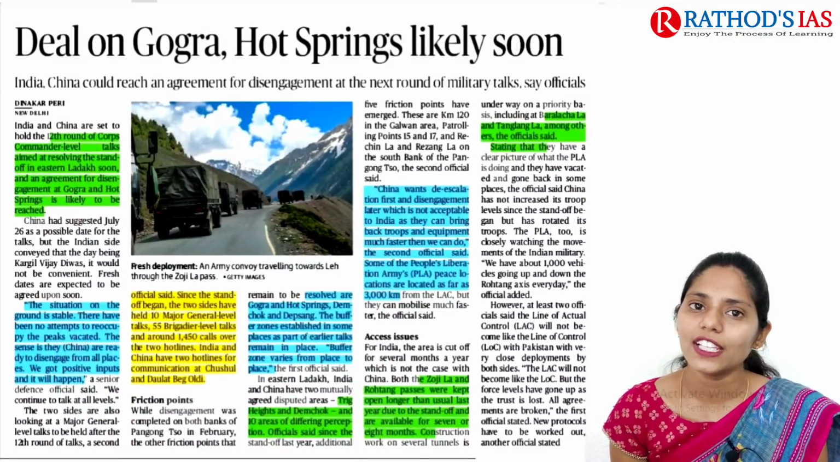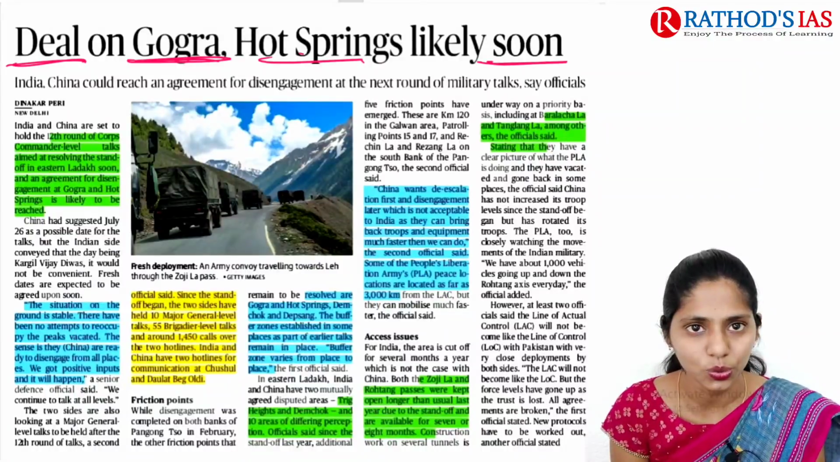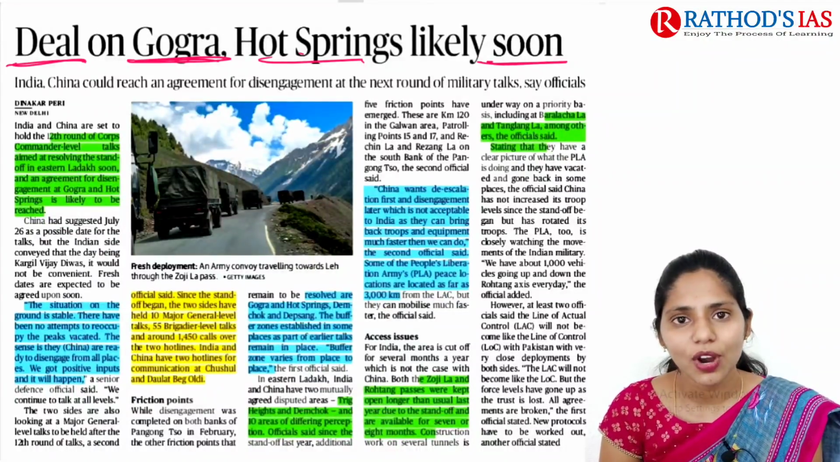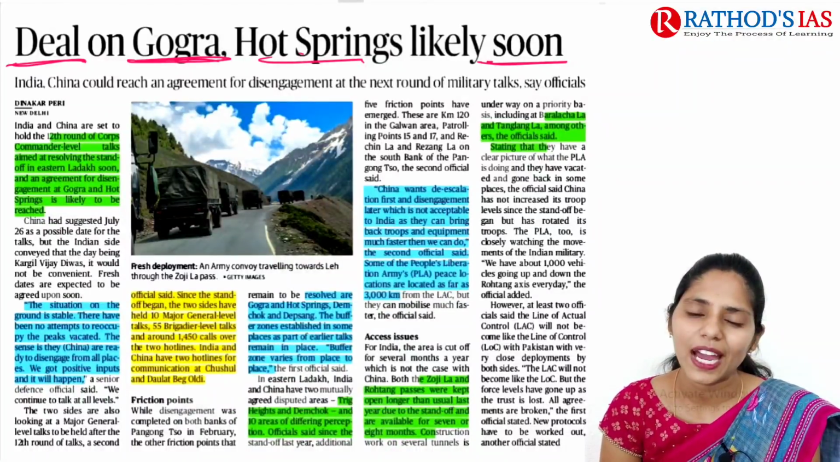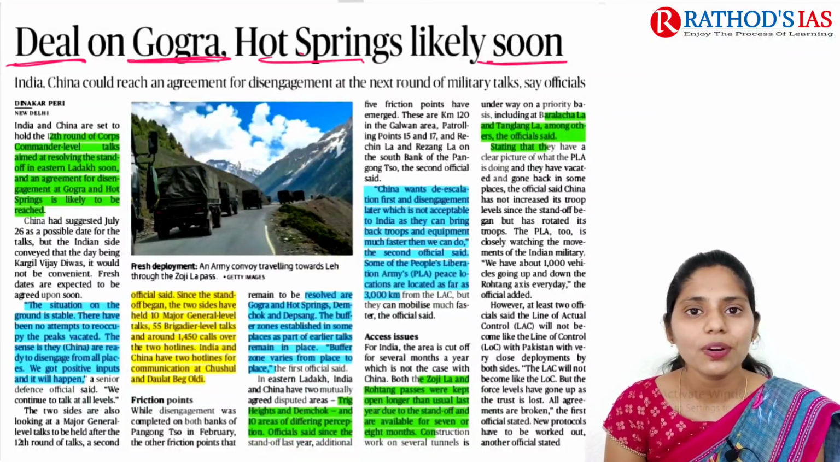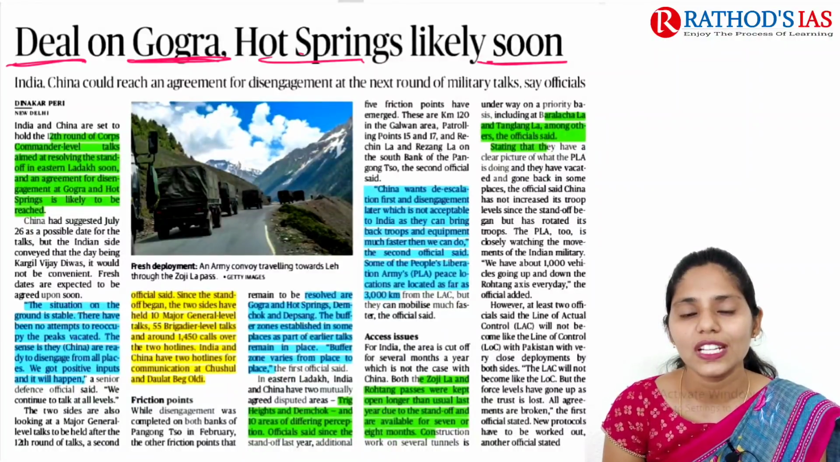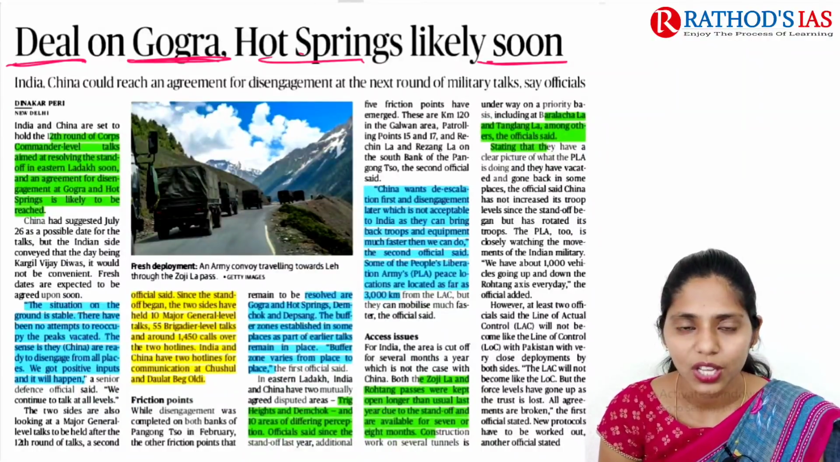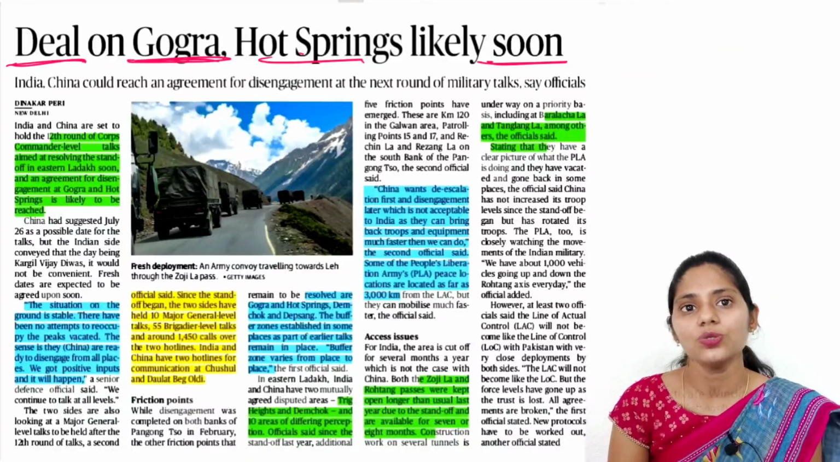And now let us move on to the next topic. The title says, deal on Gogra Hot Springs likely soon. This article is mainly about India-China relations. To understand this, we first need to focus on the map, and this is not a new topic. It has been happening since May 2020. From May 2020 onwards, there is a military standoff across the Line of Actual Control, that is LAC, which is present between India and China. So this is one important thing that you need to know.